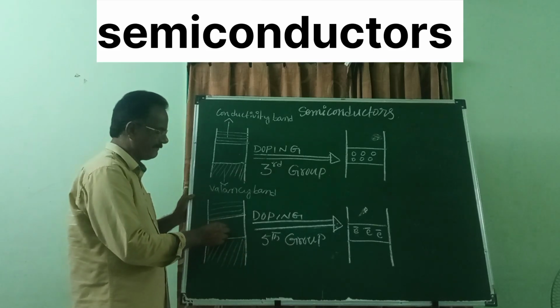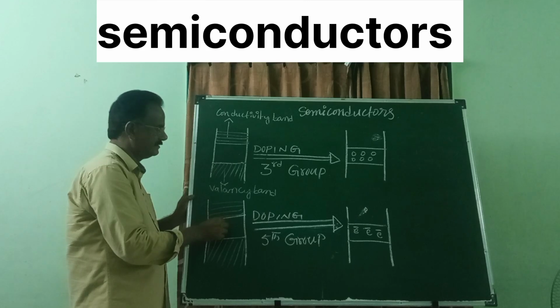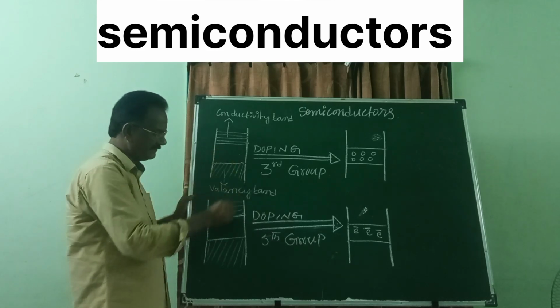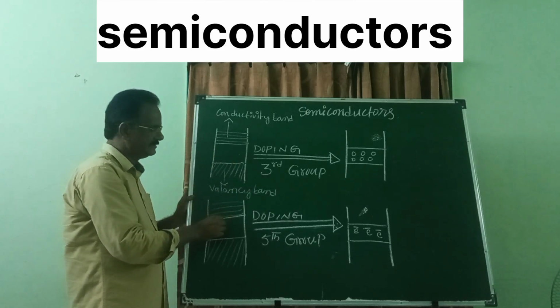Because of this gap between the conductivity band and the valency band, is it clear?